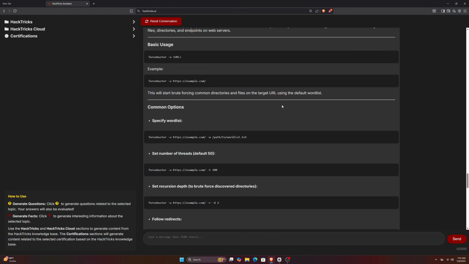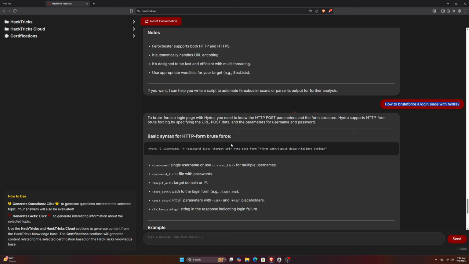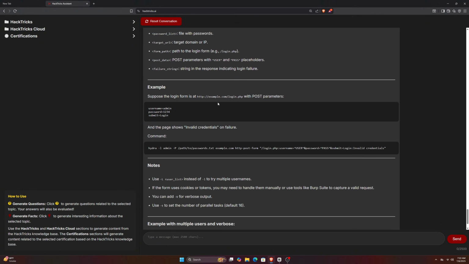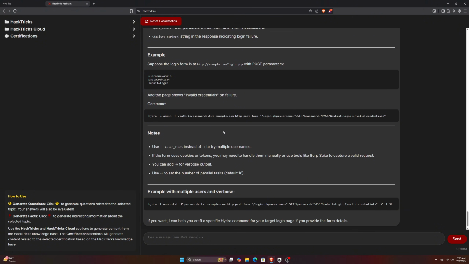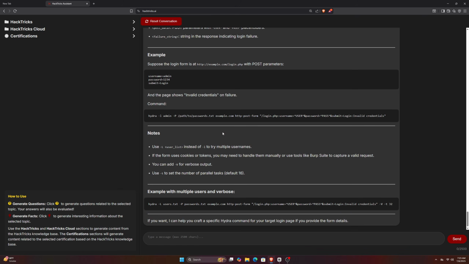The last thing I asked was how to brute force a login page using the Hydra tool. Once again, it gave me a super detailed explanation. Hydra is especially useful in capture the flag challenges, and this AI tool can be a real time saver in CTF competitions where every second counts. So that's it for today, about this uncensored AI chatbot that can be used for hacking and cybersecurity learning.